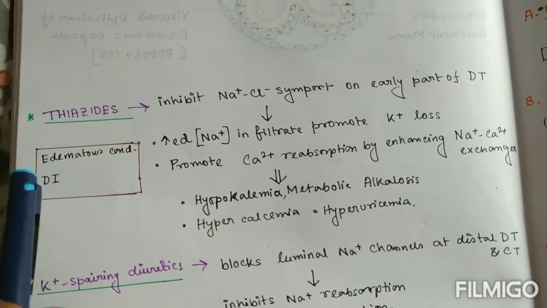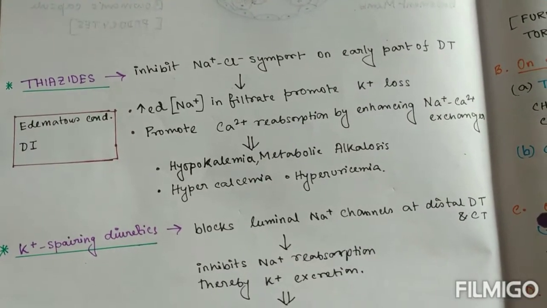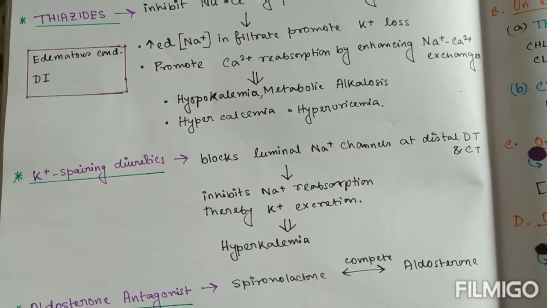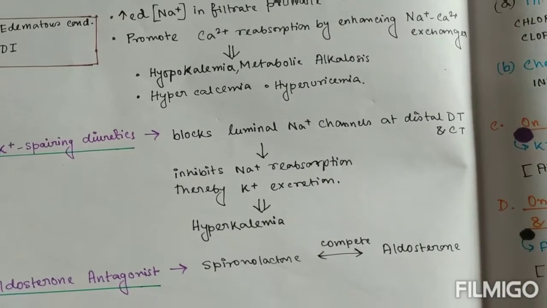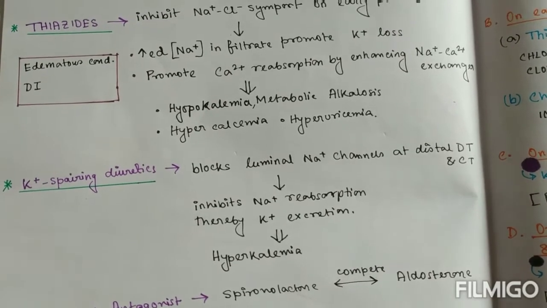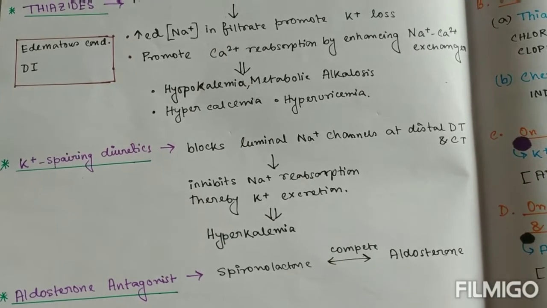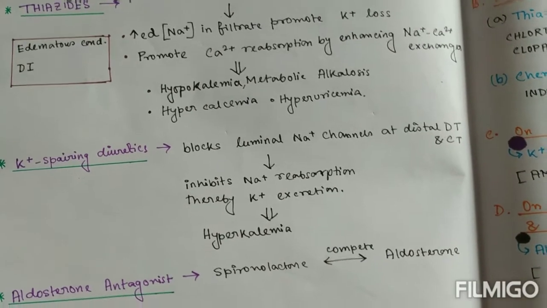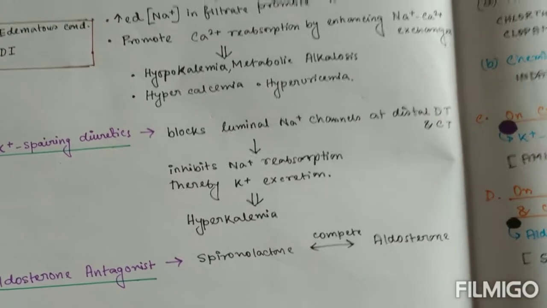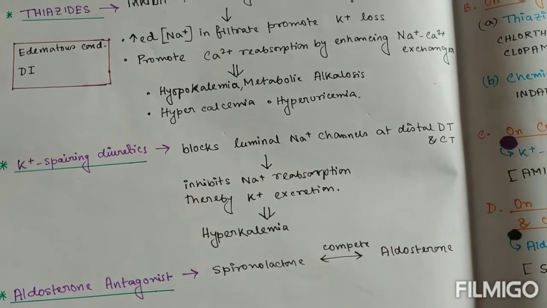Their use is also confined to edematous conditions and also diabetes insipidus. Potassium sparing diuretics. Because of the side effects of loop diuretics or thiazides, a new group of drugs are potassium sparing diuretics. They mainly block luminal sodium channels at the distal tubule and collecting tubule, the distal part.